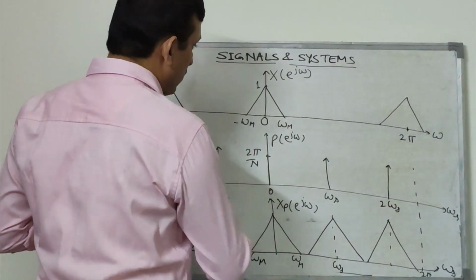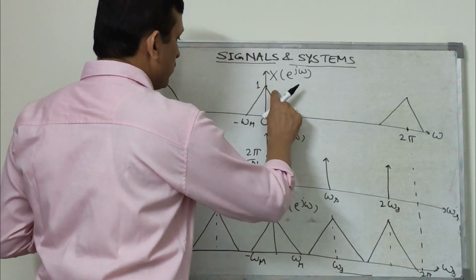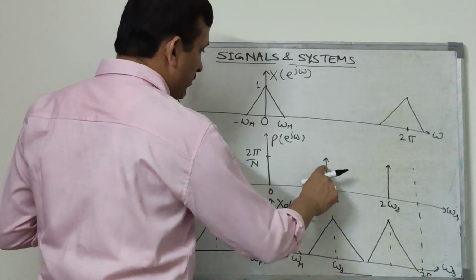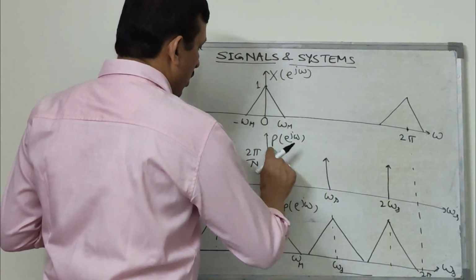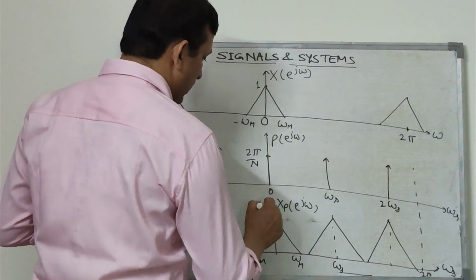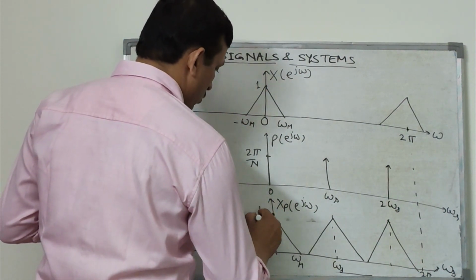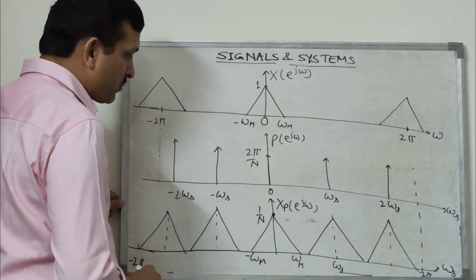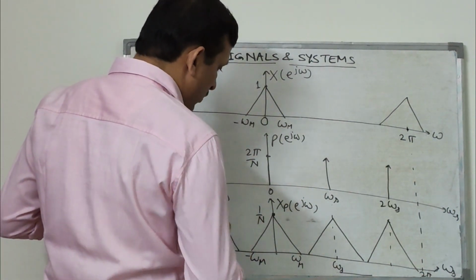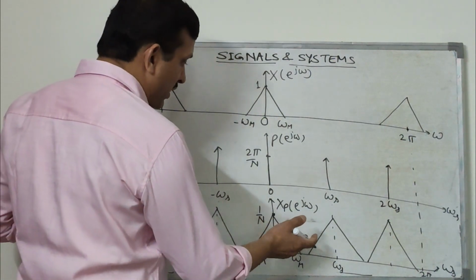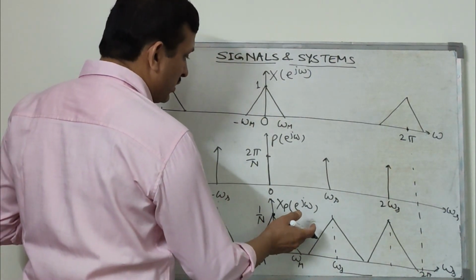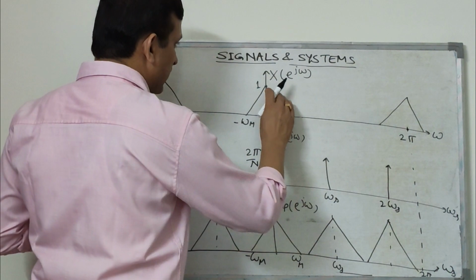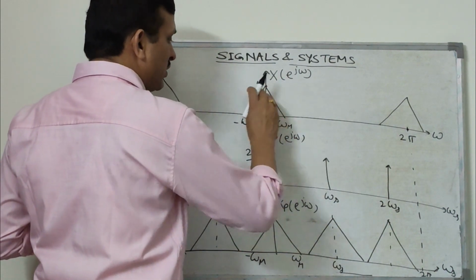When these two are convolved, that means this spectrum will now be located at every impulse of strength 2 pi upon n, and its value was 1 upon n. So that will be there. Now we can see, if you want to recover this signal from this signal, that means this was the original signal which we have sampled.